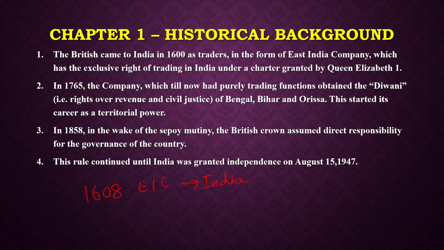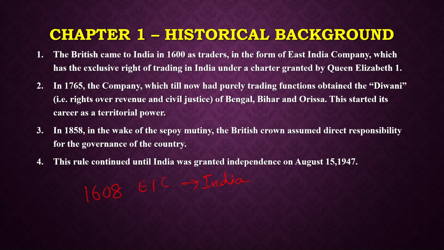So during this time, it became easier for East India Company to manipulate the different territories and the different kings who had differences among themselves. By manipulating them, the East India Company gradually made its way into the administrative affairs of this country, and very slowly it grabbed the territorial powers in this country.